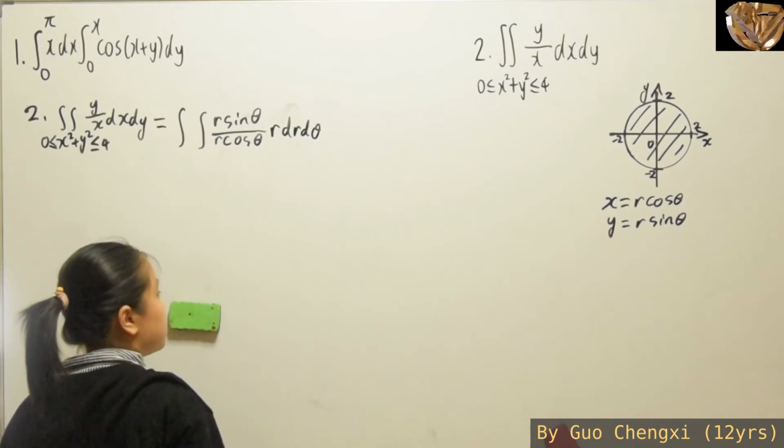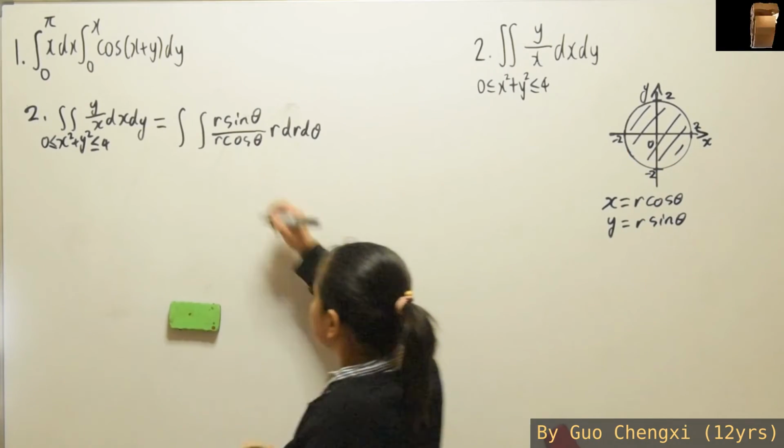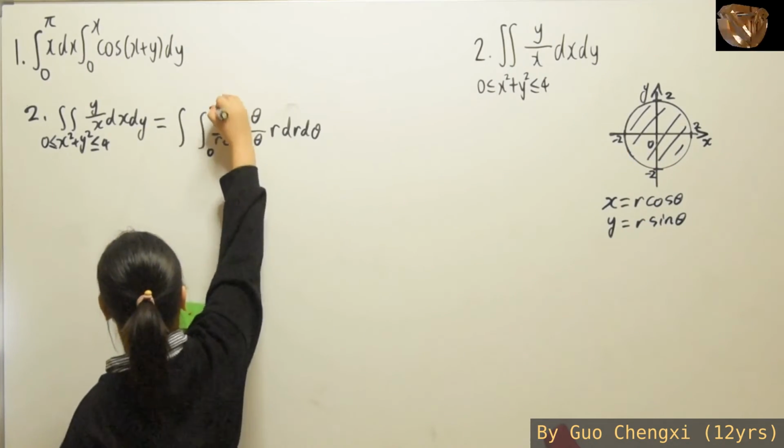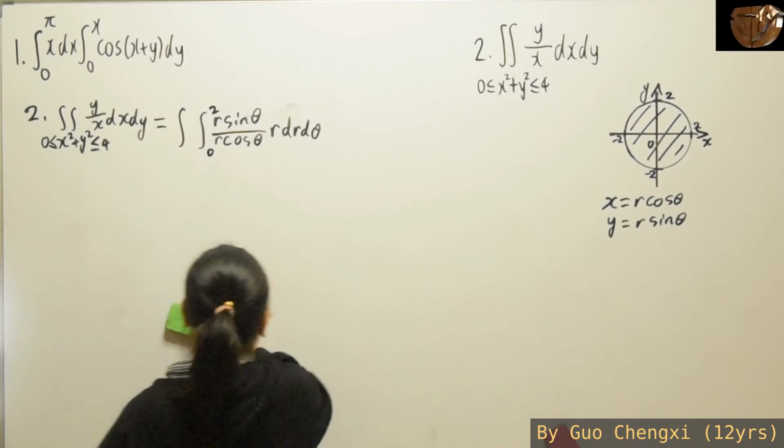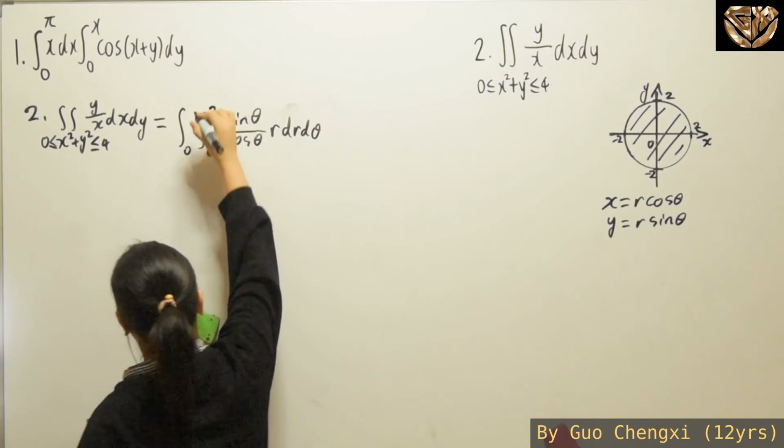Then what about our boundary? For r, it is clearly from 0 to 2, right? While for theta, it's the whole entire circle, so it's 0 to 2 pi.